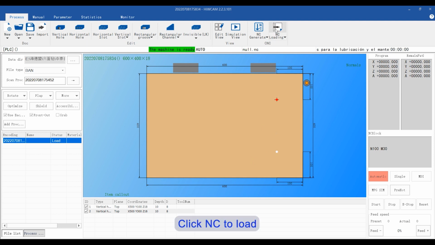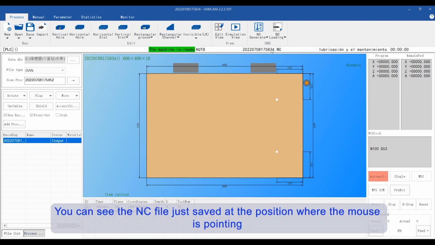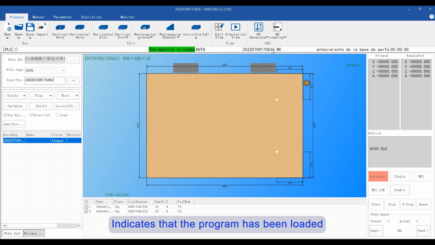Click NC to load. You can see the NC file just saved at the position where the mouse is pointing, which indicates that the program has been loaded.